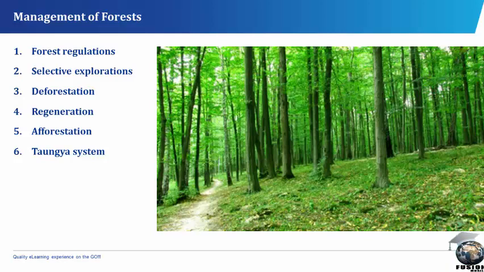And also, since crops and trees are grown together on the same piece of land, competition for space, water, nutrients, etc. will exist between crops and forest trees.